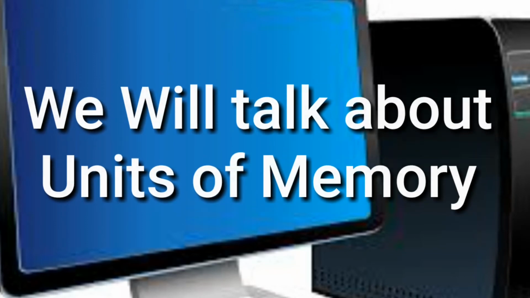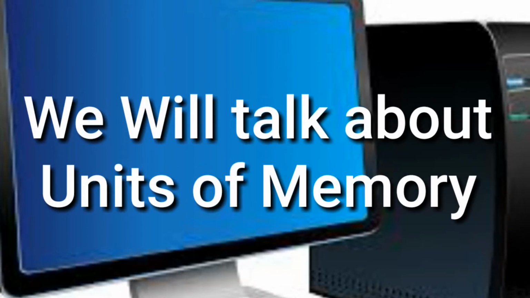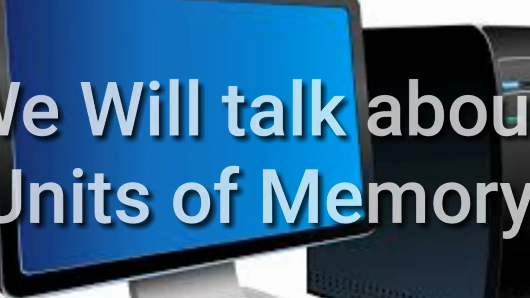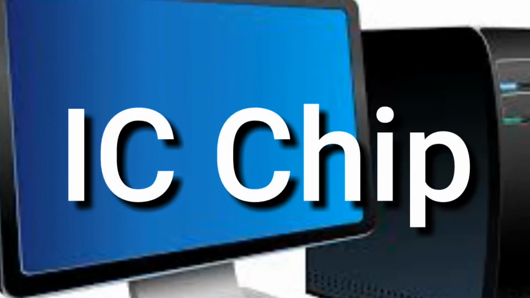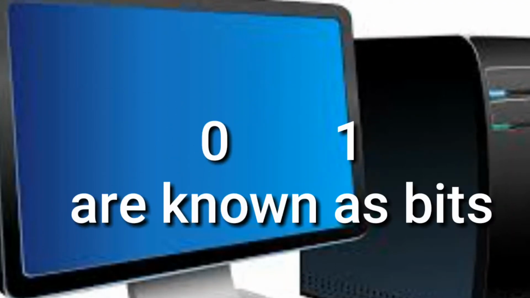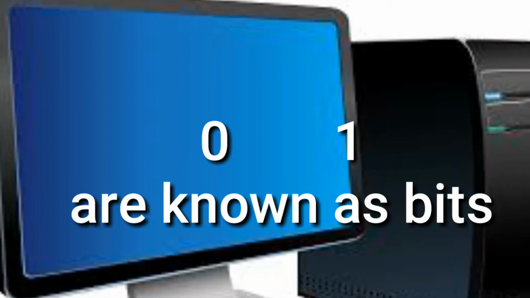Now we will talk about units of memory. As you know, a computer stores data or information using electrical and electronic components like integrated circuits and semiconductors. These components can recognize only two states, presence or absence of an electrical signal. 0 and 1 are used to represent these two states and are known as bits.